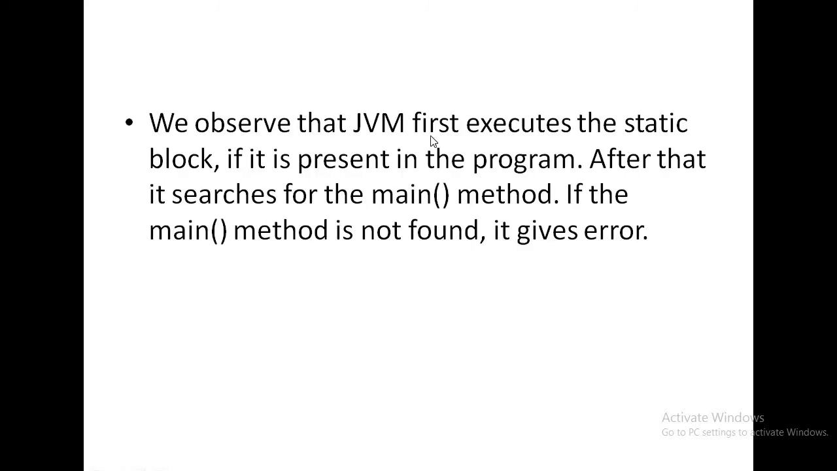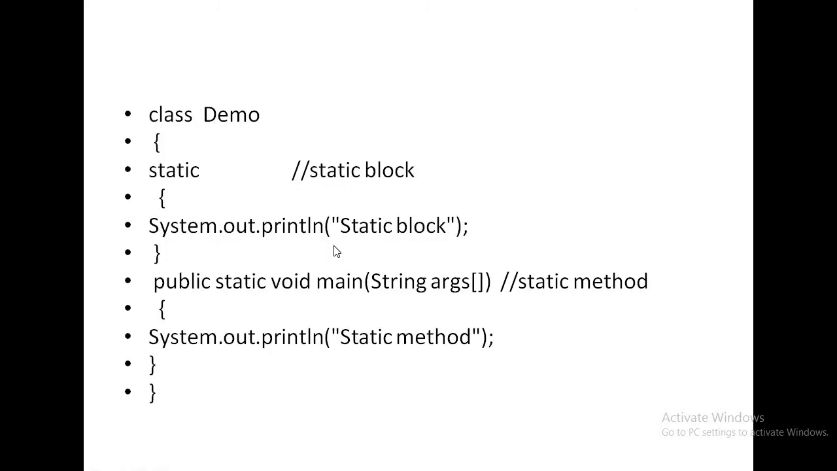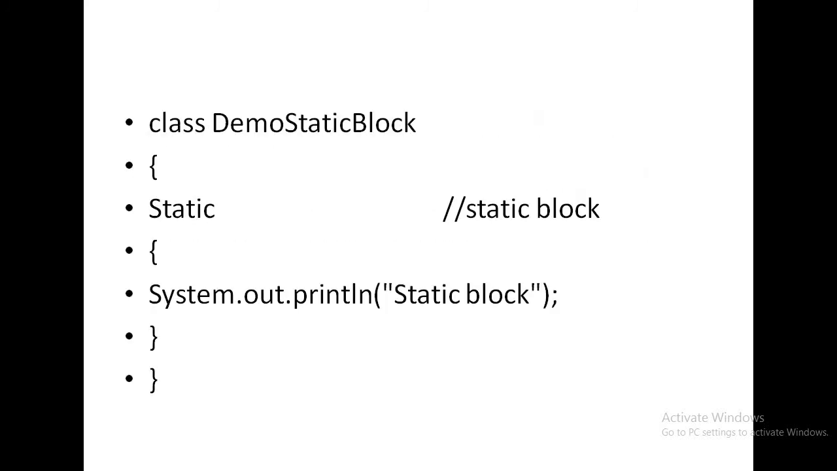Okay, you observe that JVM first executes the static block if it is present in the program. After that, it searches for the main method. If the main method is not found, it gives the error. Okay, first JVM checks the static block. After that, it will execute the main method.